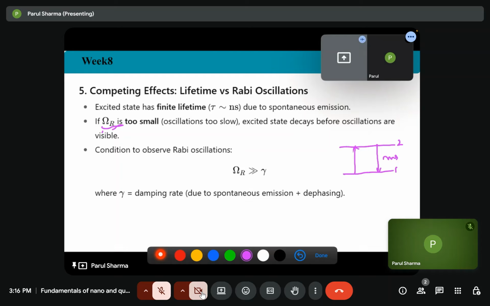So what are the necessary conditions to observe these Rabi oscillations? For that, the frequency of Rabi oscillations should be greater than gamma. What is gamma? That is the damping rate, and this damping rate depends on two factors, that is spontaneous emission plus diffusion.